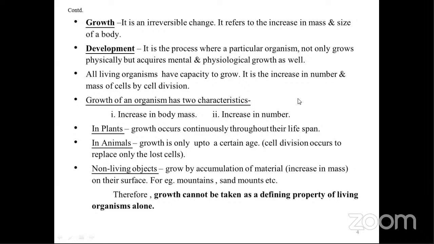One, increase in the body mass, and the other one is increase in the number. In plants, growth occurs continuously throughout their lifespan. But in case of animals, growth is up to a certain age only. What happens if there is any injury and any cell is lost due to injury, then only cell division occurs and it is replaced. And non-living objects grow by accumulation of material, that is increase in mass on the surface.